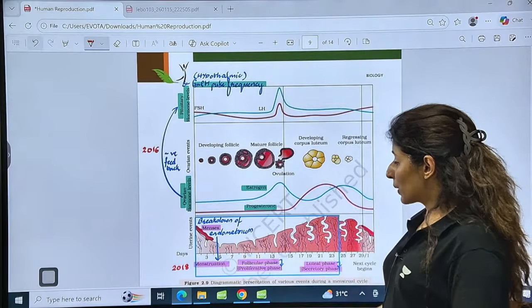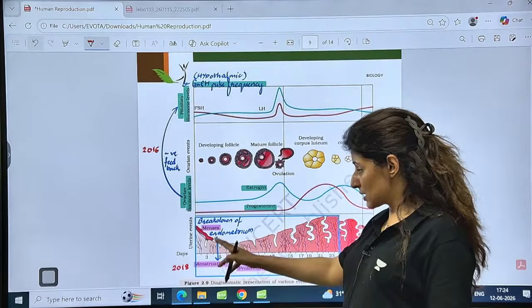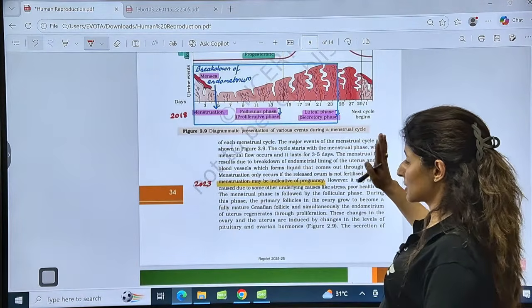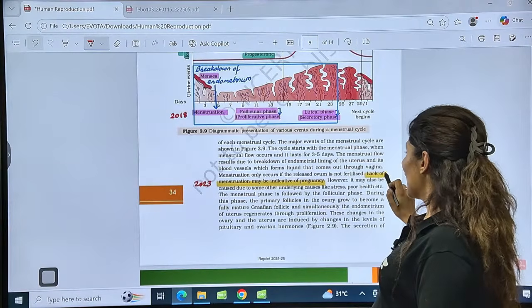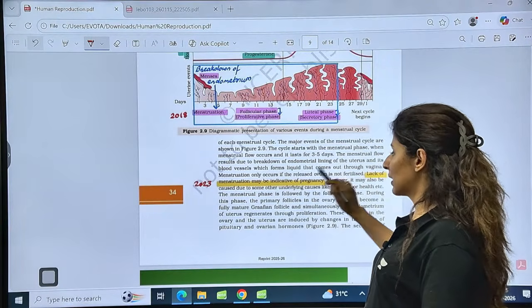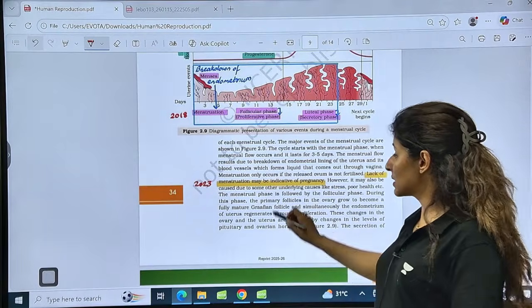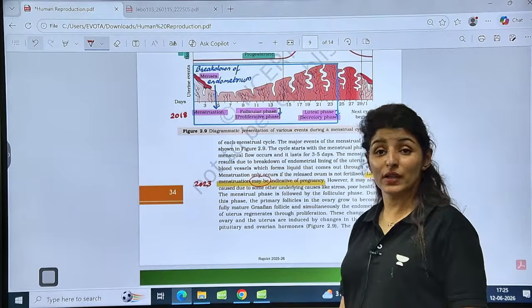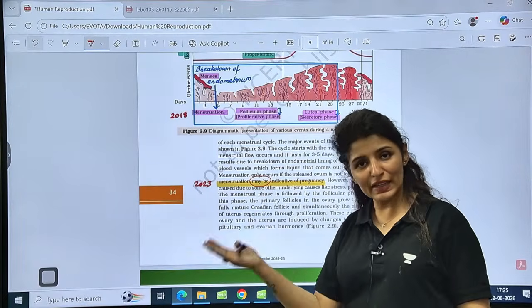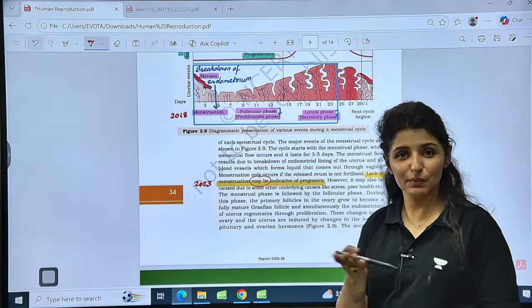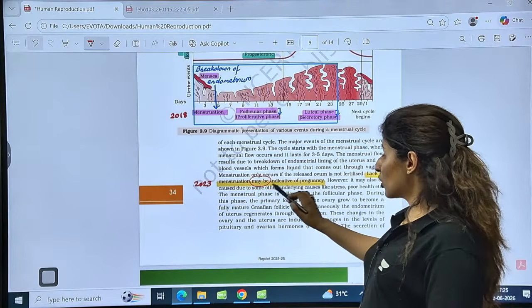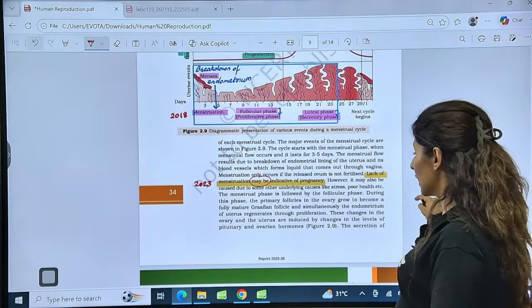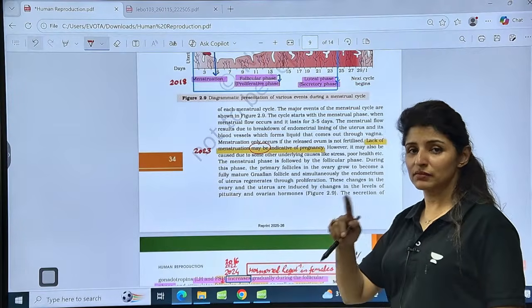Is that clear? So breakdown of endometrium is known as menses and leads to the menstrual phase. This was asked in 2018. So all these questions are important, sequences, everything. Now, a very important line: lack of menstruation may be indicative of pregnancy. The statement has the words 'may be', not always, because lack of menstruation can also indicate hormonal imbalance, like in PCOS, right? So it is not always indicative of pregnancy, it may be indicative of pregnancy. That was asked in 2023. So if they say it is always indicative, the answer will be false.